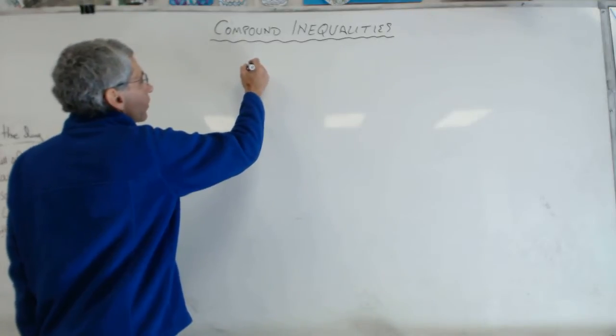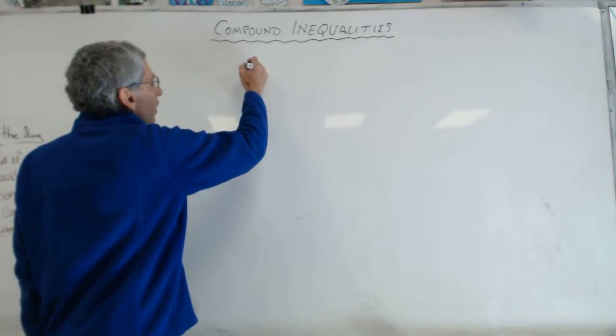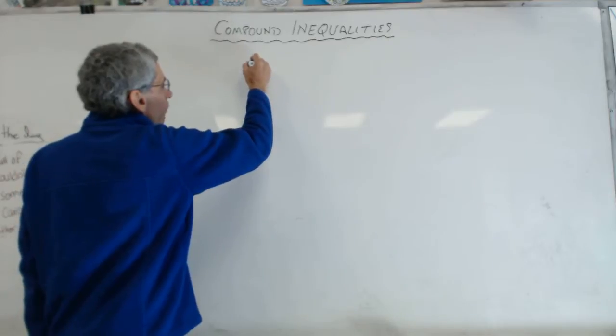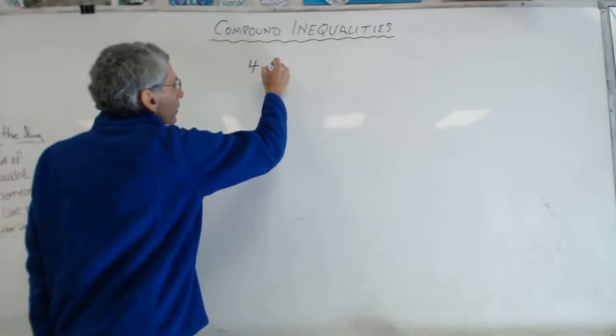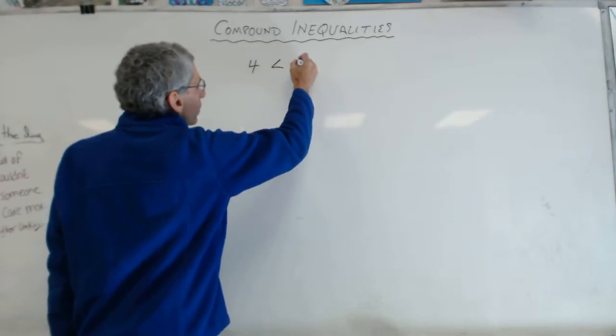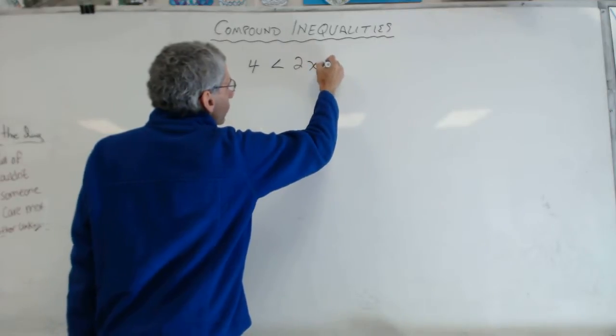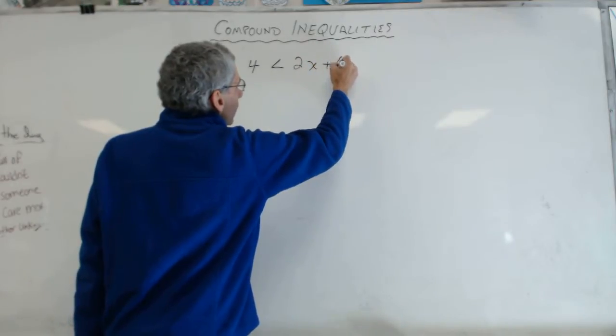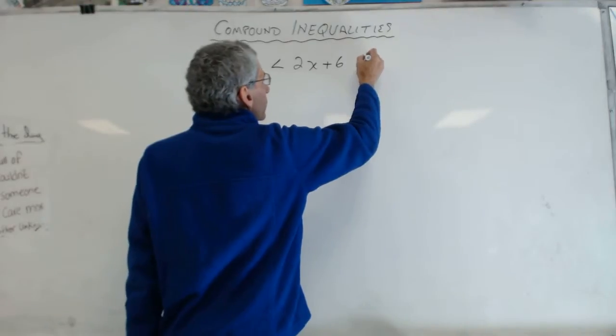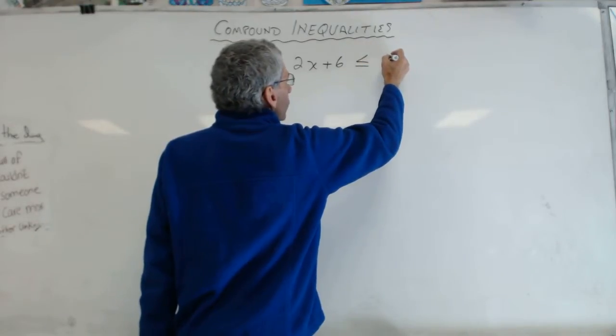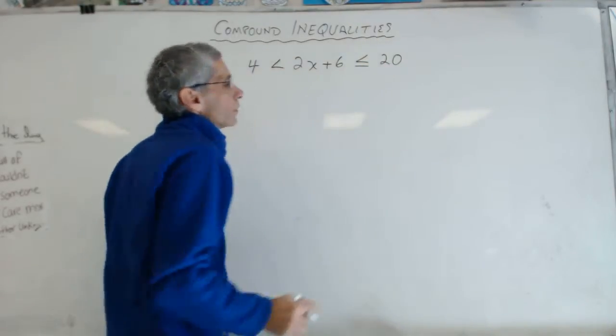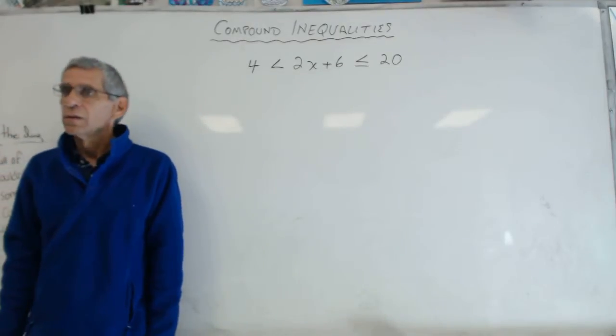Okay, here we go. What if I gave you this? 4 is less than 2x plus 6, which is less than or equal to 20. That's not that hard. You just do it one side at a time.